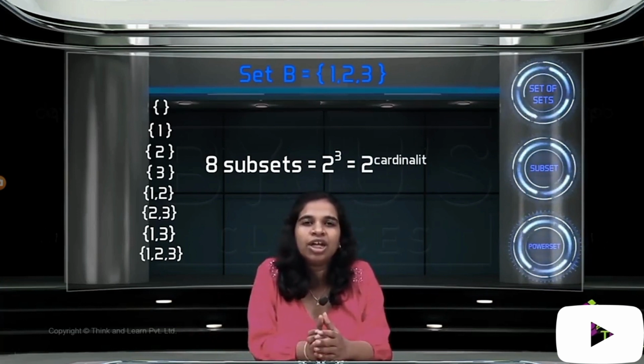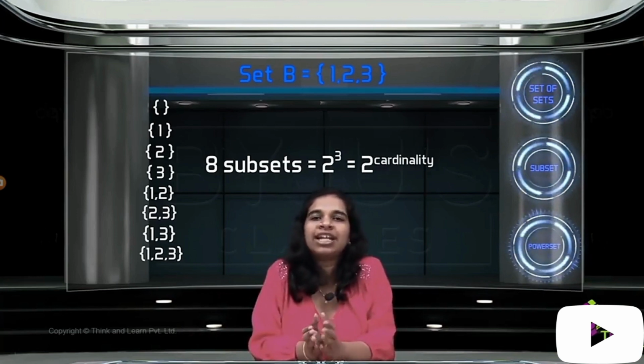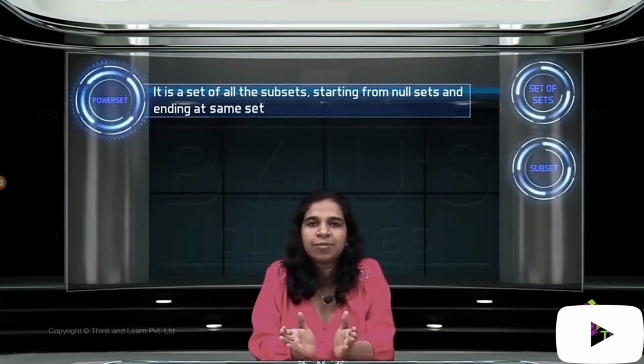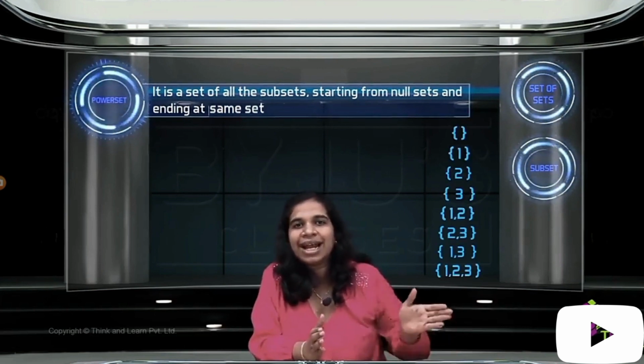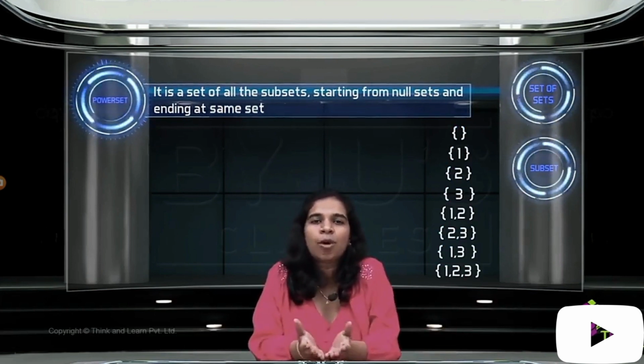2 raised to cardinality. So the number of elements in your power set will always be 2 raised to the cardinality of the original set. It's nothing but a set of all possible subsets, starting with a null set, ending with an equal set or a proper subset. That is what a power set is.